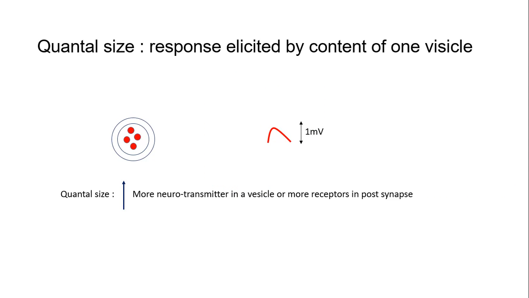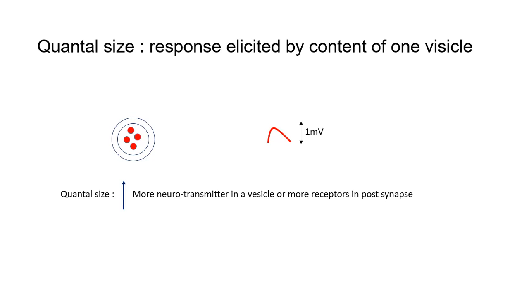In very simple words, it means the response elicited by the content of one neurotransmitter-filled vesicle. So let's say one vesicle is released, and that gives rise to a small change. That is actually an mEPSP. An increase in quantal size would simply mean more neurotransmitter inside the vesicle or more receptors in the postsynapse, both of which can increase the amplitude of mEPSP.